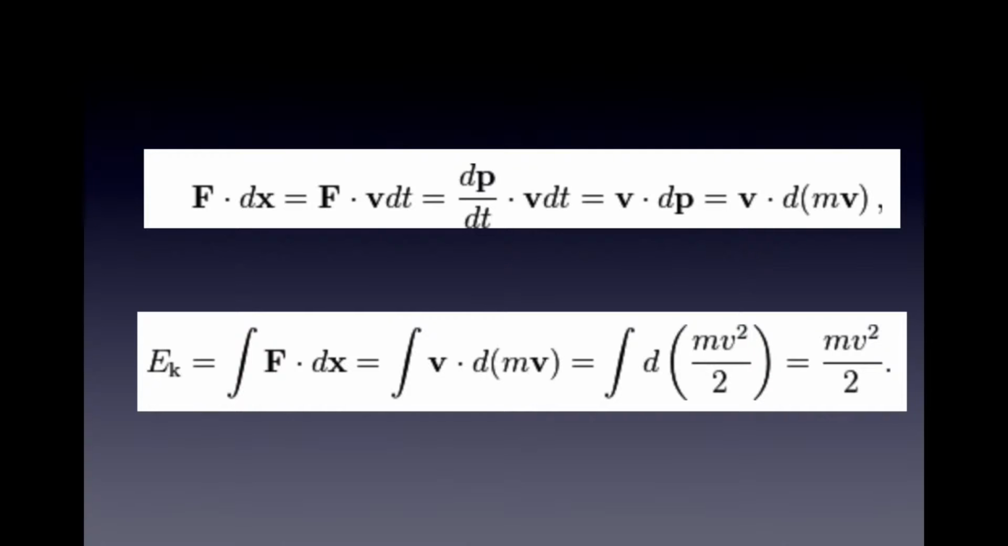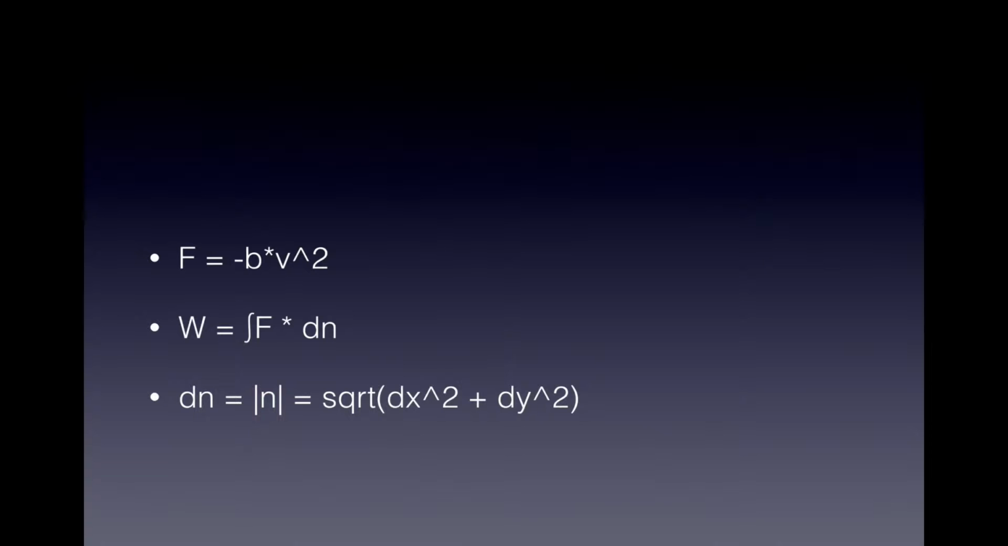The work energy principle is valid because kinetic energy is derived by manipulating the equation for work. By substituting dp/dt for the net force and v times dt for dx, you can get the equation for kinetic energy, which is the integral of velocity with respect to momentum, and equals 1/2 mass times velocity squared. Work done equals the integral of force with respect to distance.